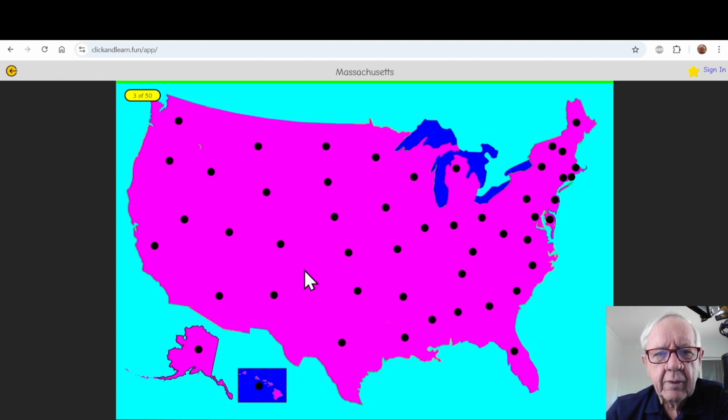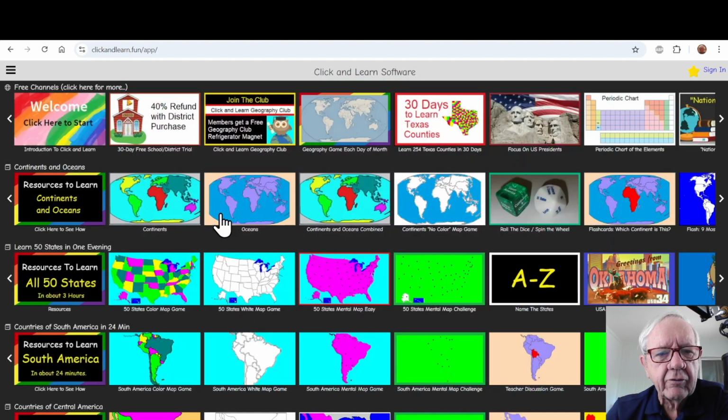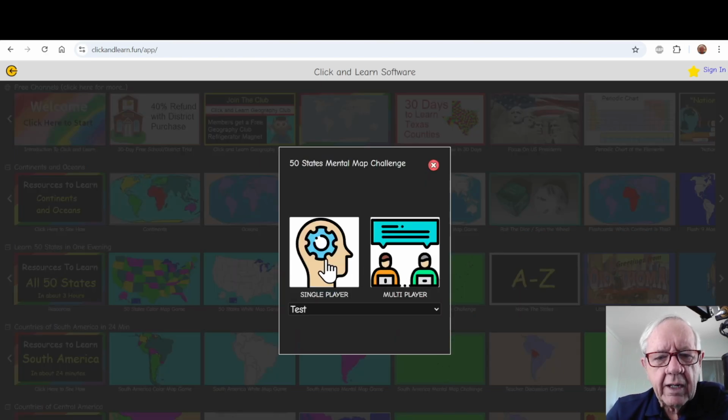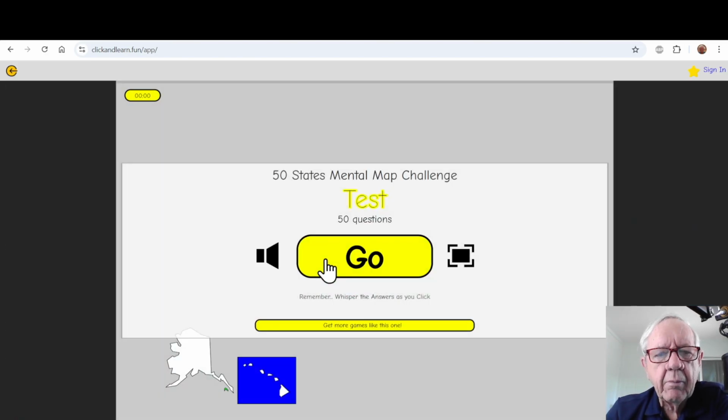But with this system, we'll lead them through. It asks for Massachusetts. If I click the correct button, I get a green light. If I click the wrong button, I get a red light because I know that it's wrong. And we're actually keeping track of how many questions you've answered. I'm going to exit from there and go right into the game that I really want to show you today, and that is the Mental Map Challenge.